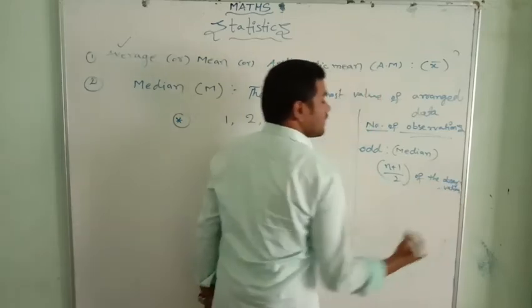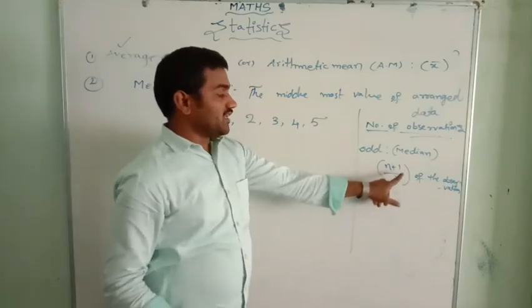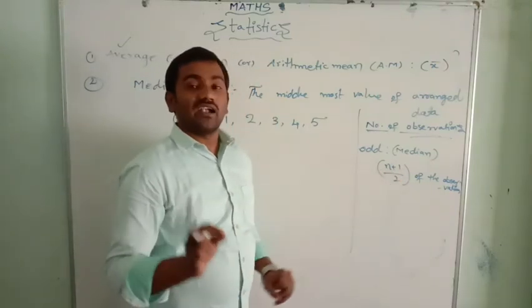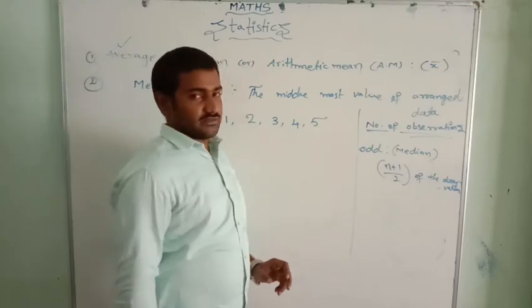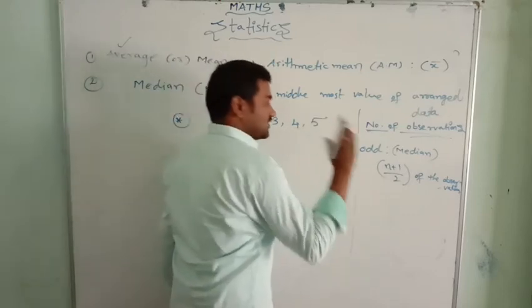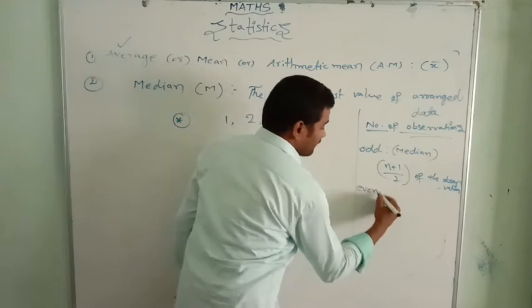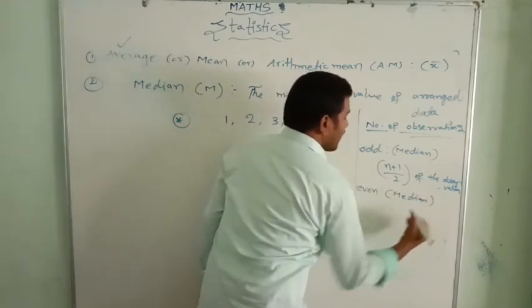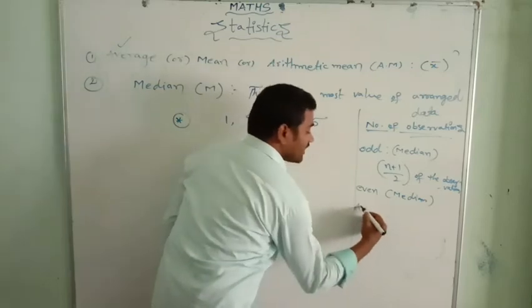N plus 1 by 2 of the observation is the median. Here n is nothing but the number of observations. If the number of observations is an even number, then to find the median, the formula is the average of